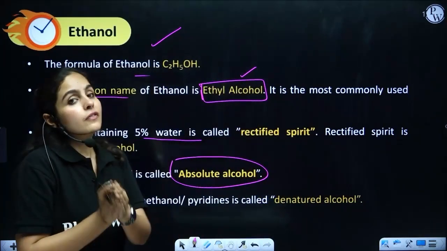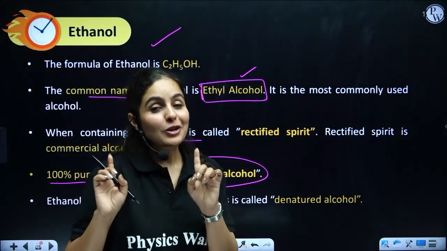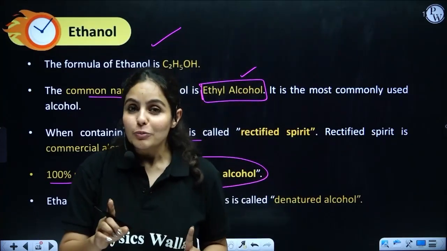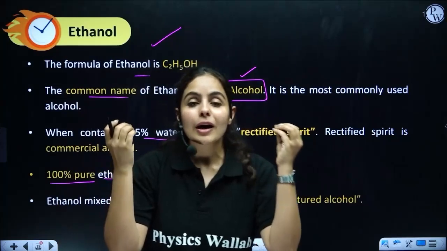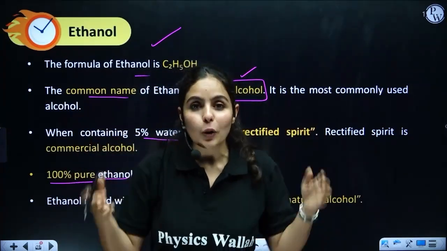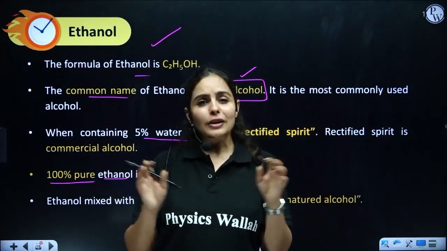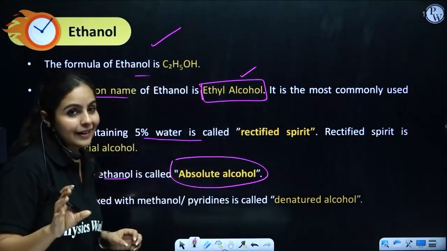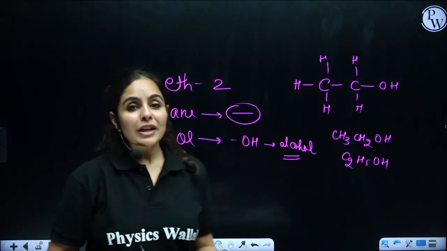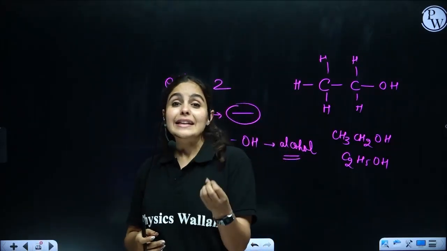So you have to be very, very careful while consuming alcohol, which I am not promoting at all, because you should not consume alcohol. Why? Because your brain stops working. You start losing balance. Your brain does not coordinate with what you're speaking and how you're moving. That's a complete mess, right? So I'm not promoting it at all. Ethanol mixed with methanol or a little bit of pyridine will give you denatured alcohol.